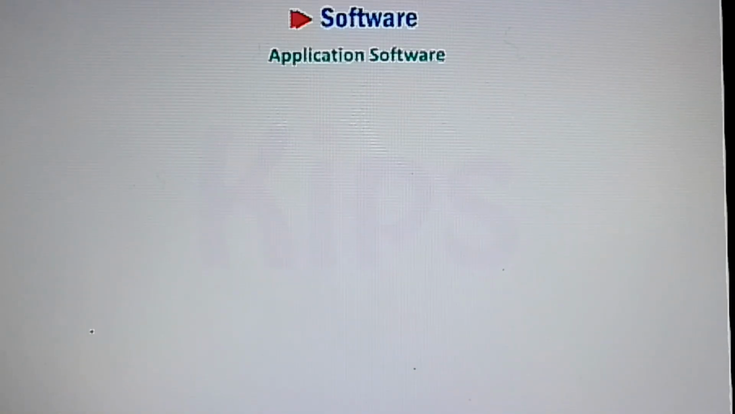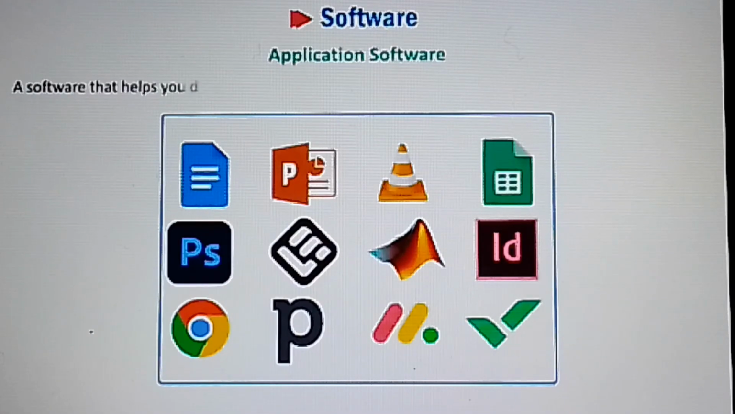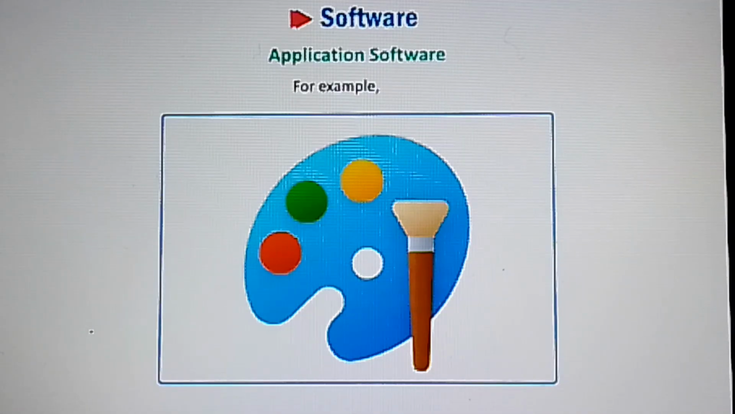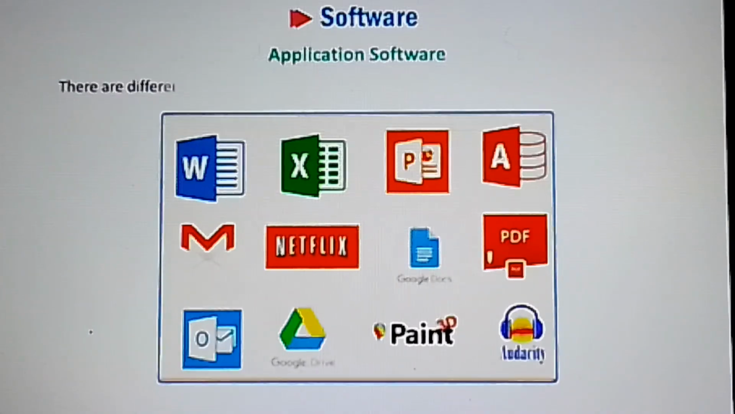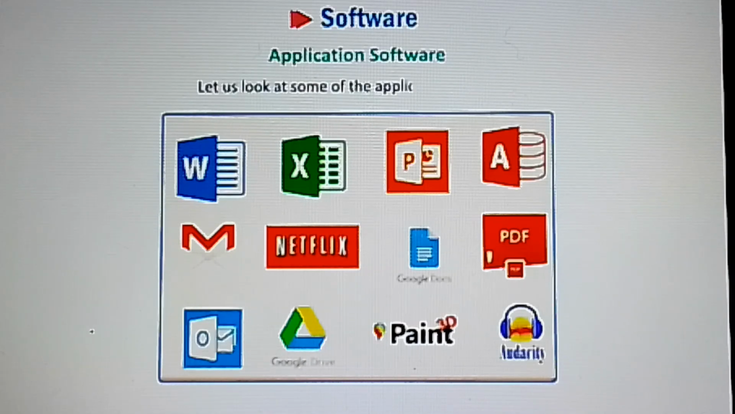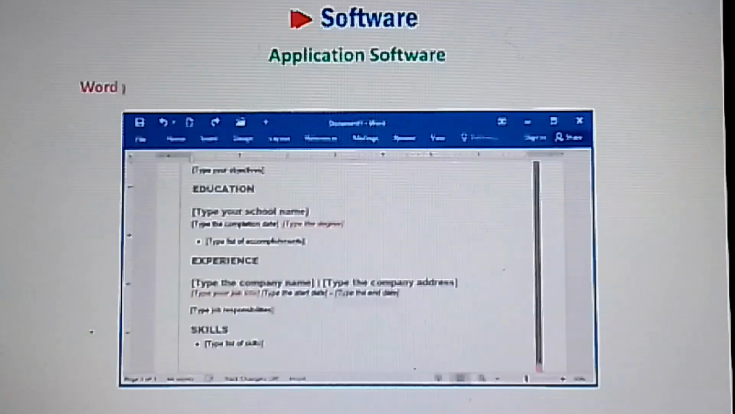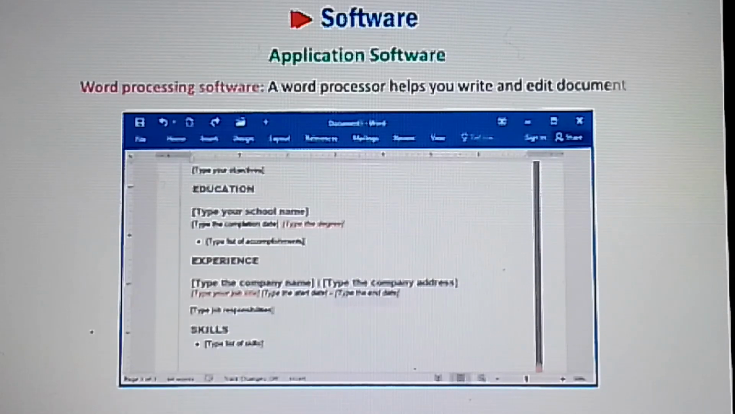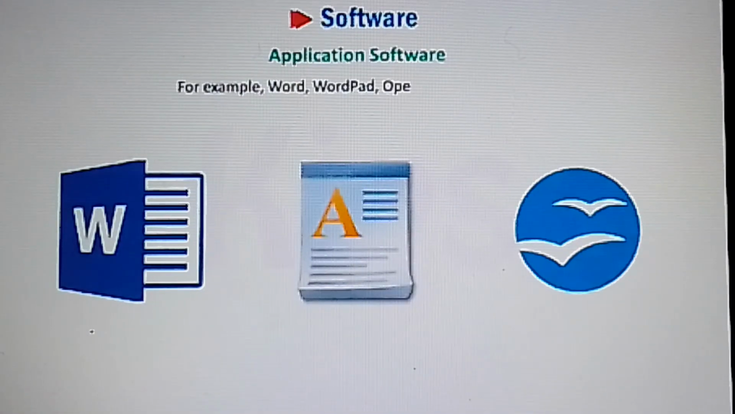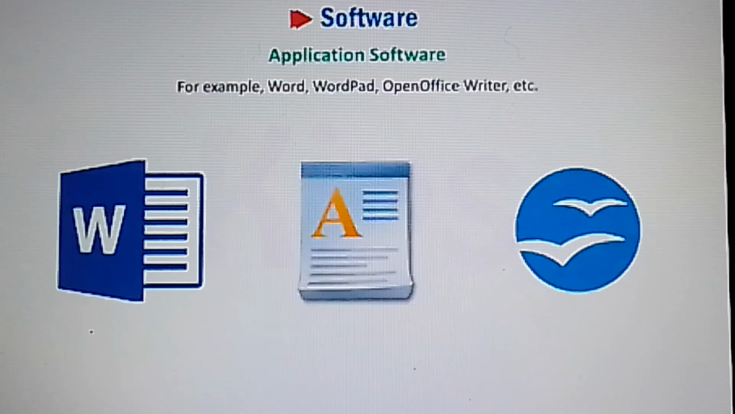Application software. A software that helps you do a specific type of work on the computer is called an application software. For example, Paint. There are different types of application software that help in doing specific types of jobs. Let us look at some of the application software. Word processing software. A word processor helps you write and edit documents. For example, Word, WordPad, OpenOffice, Writer, etc.